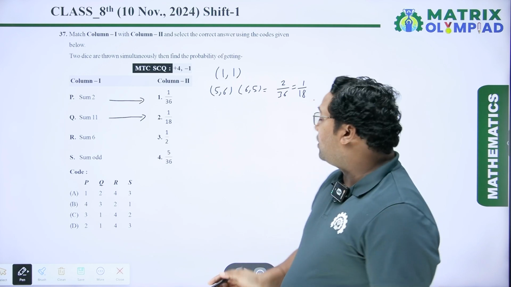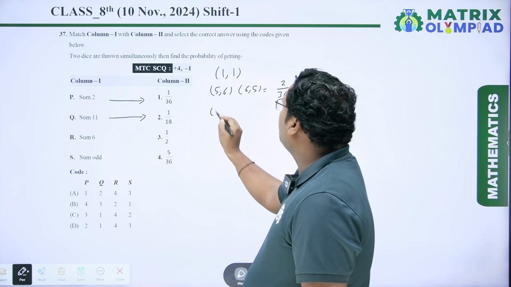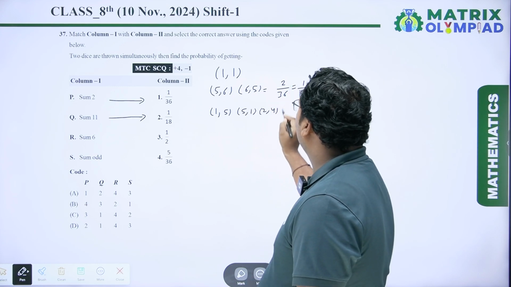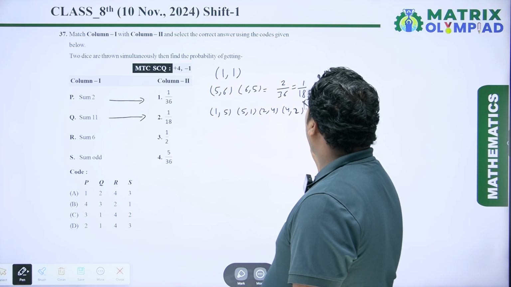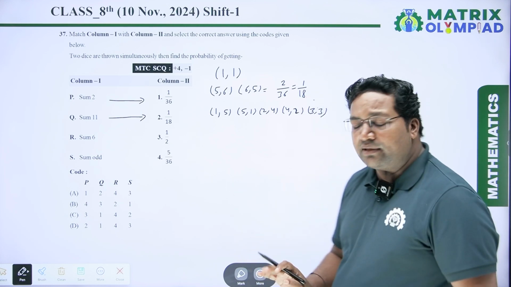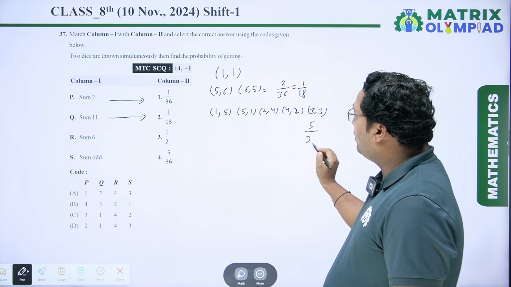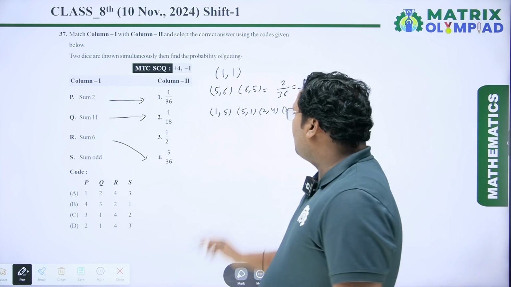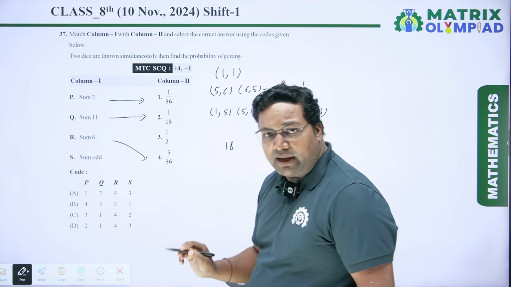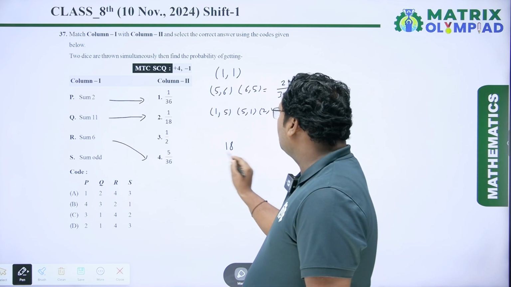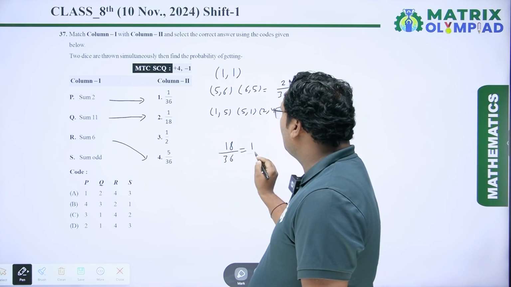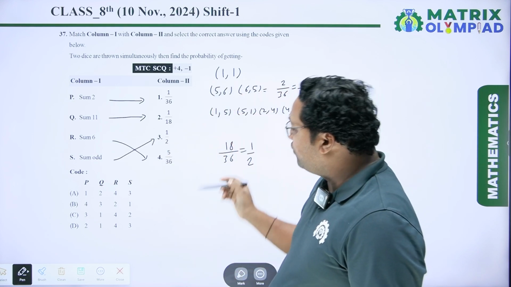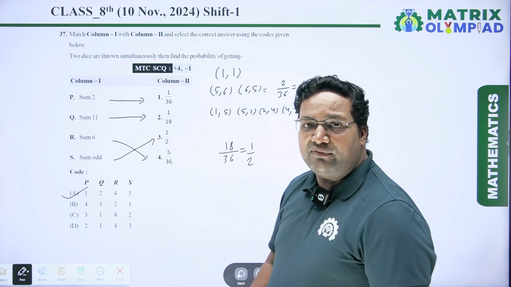Next is sum is 6. For sum is 6, the possible outcomes are 1, 5, 5, 1, 2, 4, 4, 2, 3, 3. These 5 possible outcomes are there. So probability is 5 upon 36. For sum 6, fourth one is true. Next is sum is odd. So for sum odd, there are 18 odd sums and there are 18 even. So the probability is 18 by 36, which is equal to 1 by 2. So for S, third one is true. So correct option is 1, 2, 4, 3, which is option A. So option A will be the correct answer.